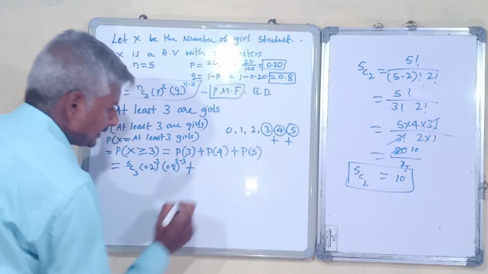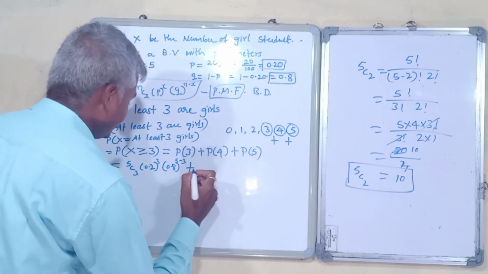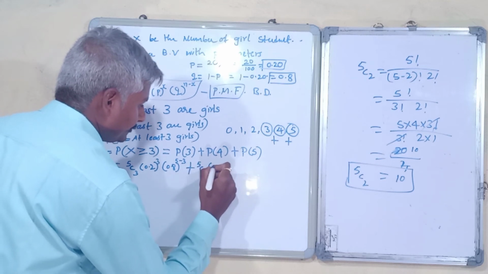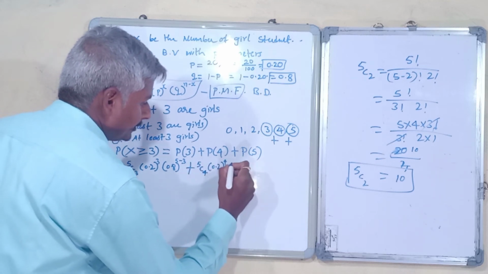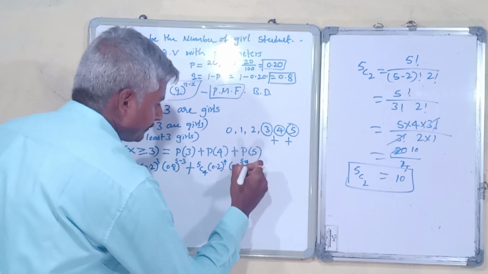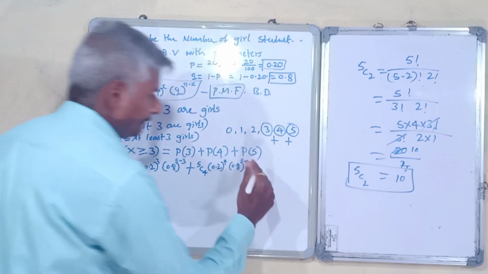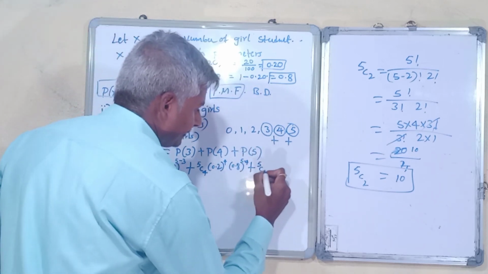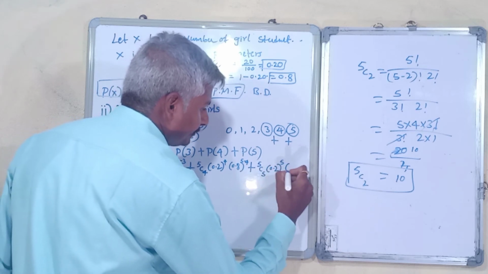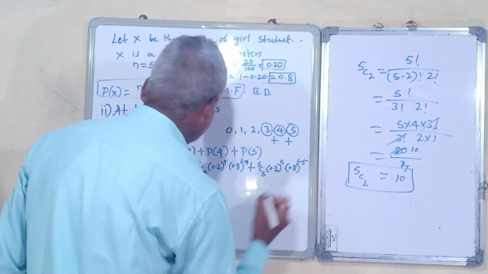Plus is there, I will put plus. And now we will write for P of 4, probability of 4, that is 5C4 into 0.2 raised to 4 into 0.8 raised to 5 minus 4, plus. Now I will write for probability of 5: 5C5 into 0.2 raised to 5 into 0.8 raised to 5 minus 5.